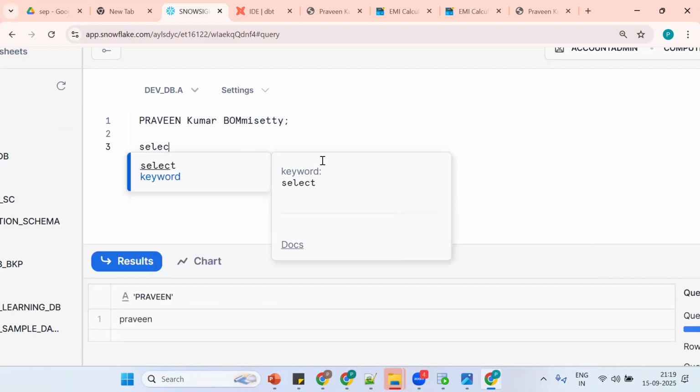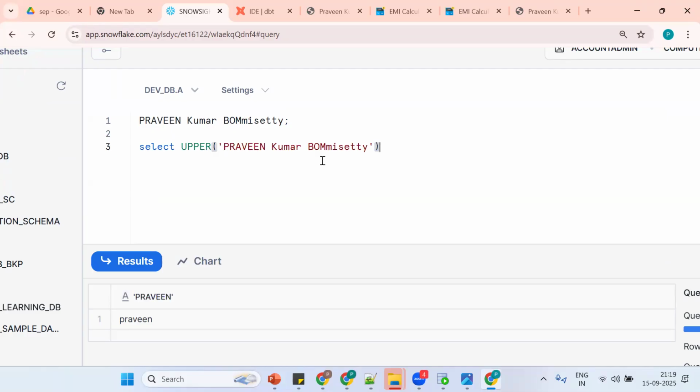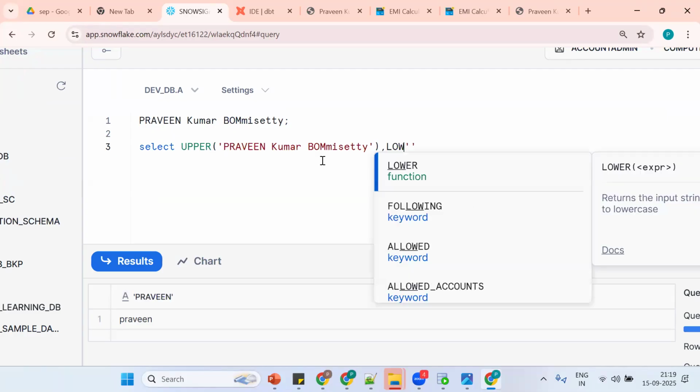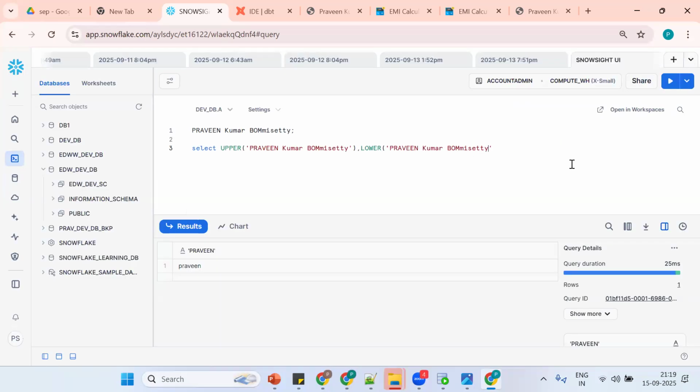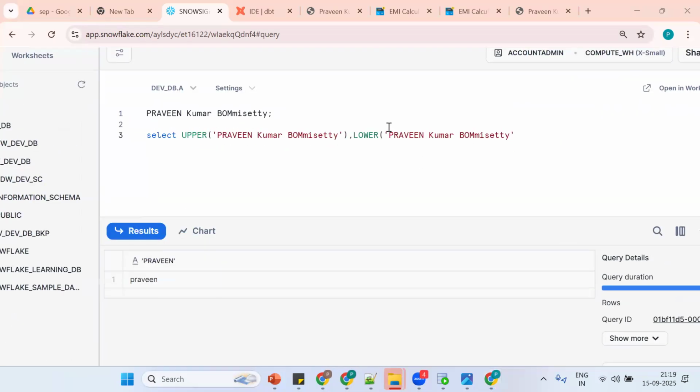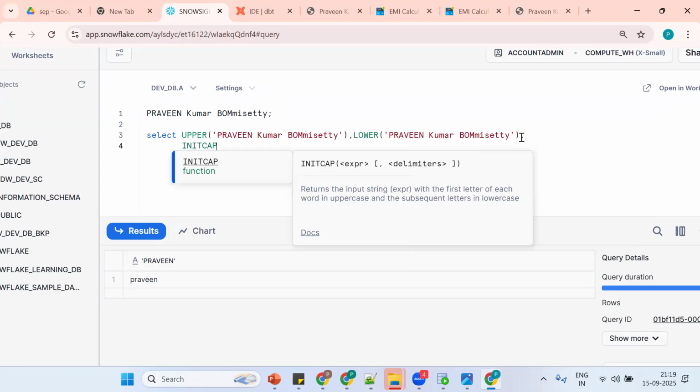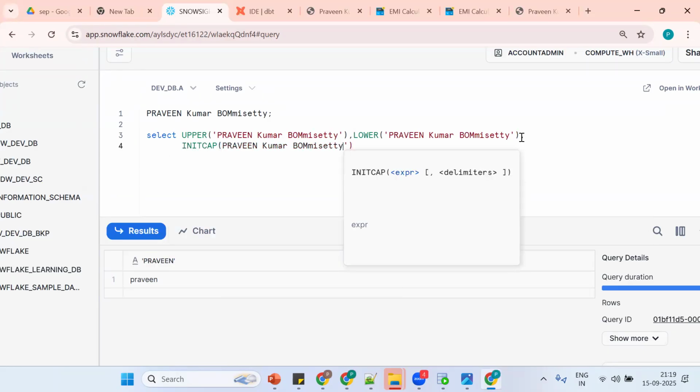How to convert everything into capital case? By using the upper function. How to make everything into small case? By using the lower function. I want to make capital P, capital K, capital B, and the remaining in small case. How to make it, by using what concept? InitCap. Okay, so InitCap. How to find the length? By using the length function.